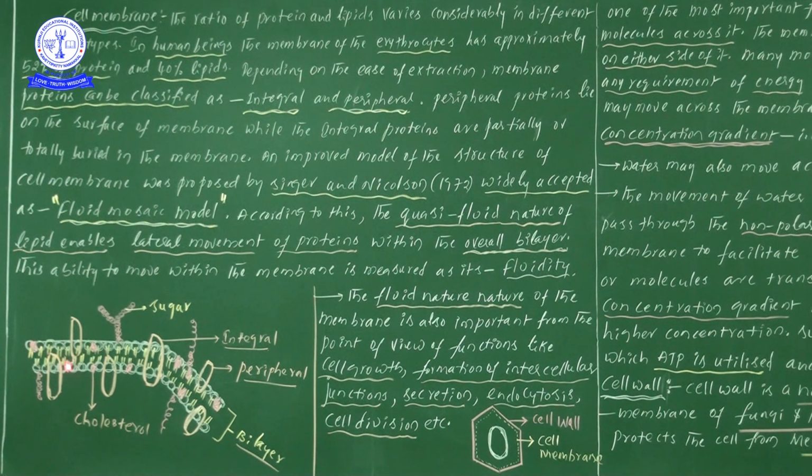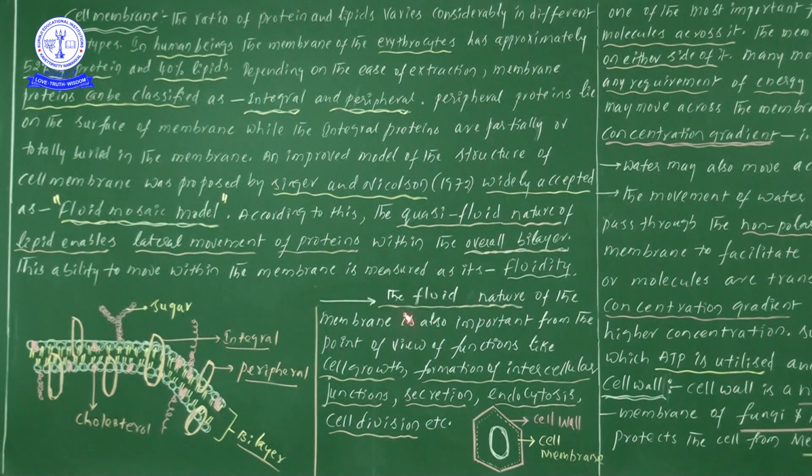These pink colored molecules we will be taking as cholesterol. And here integral protein and peripheral protein. Next one is the bilipid layer. This is the structure of the fluid mosaic model proposed by Singer and Nicolson.